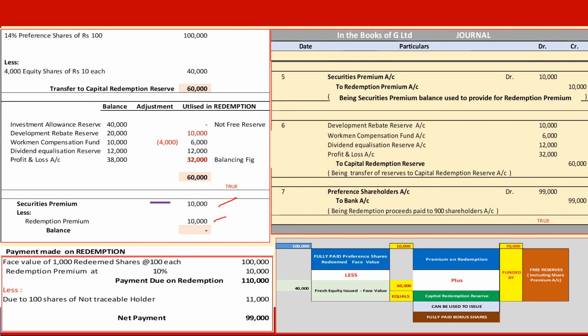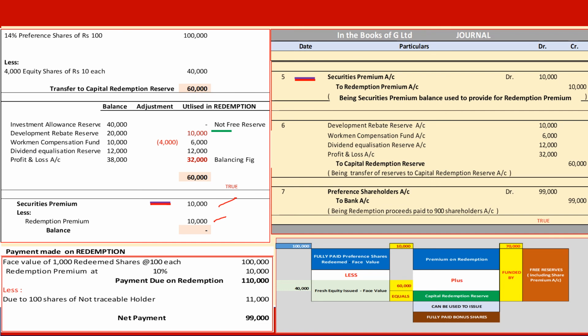The entry is we debit securities premium and credit redemption premium. And that will be entry number 5. Securities premium account, which is transferred from free reserves to cancel out the redemption premium that we are going to pay to the redemption preference shareholders.